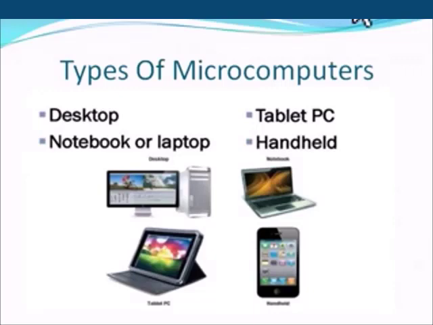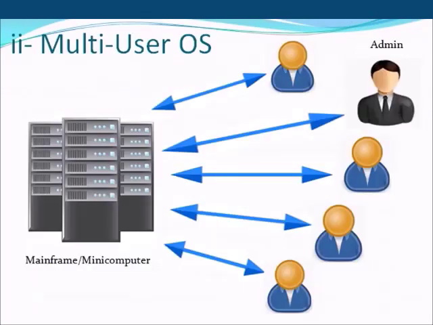Some examples of single user operating system are Windows XP, Windows 10, etc., which can be installed on any microcomputer. And these are the types of microcomputers like desktop, notebook, laptop, tablet, or handheld devices. These are all microcomputers, and single user operating system can be installed on these microcomputers.